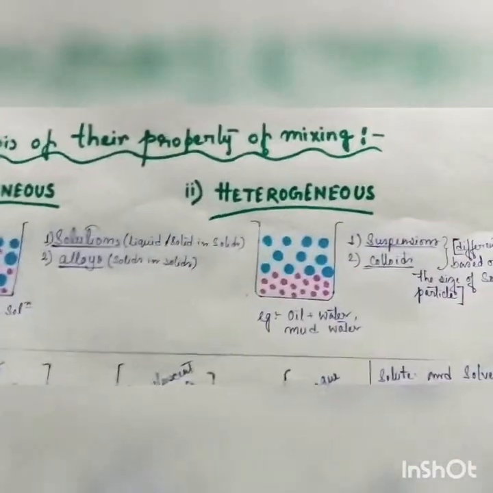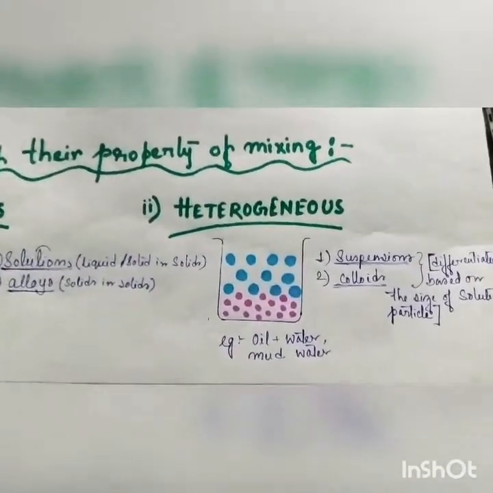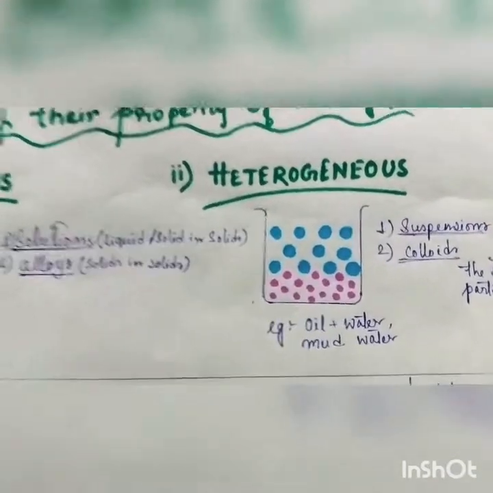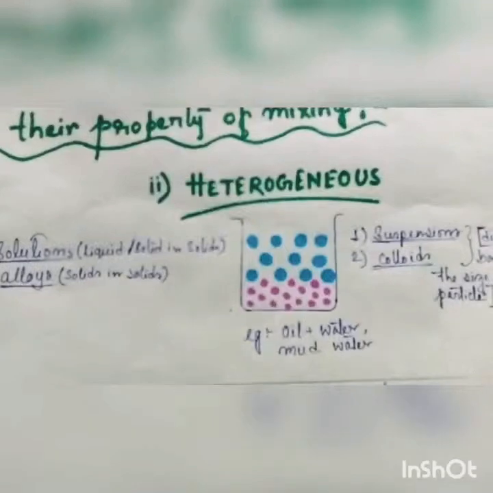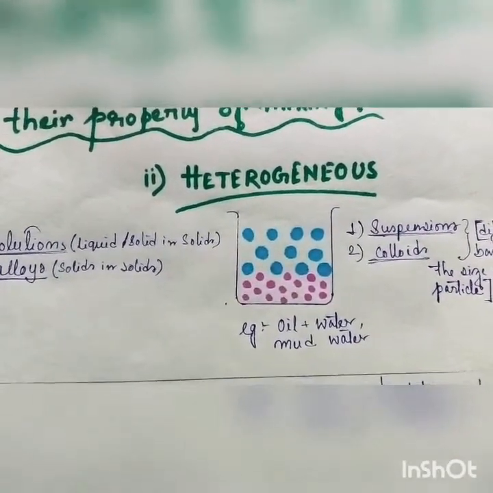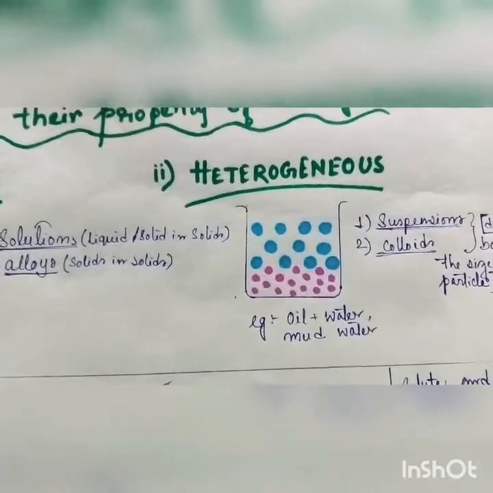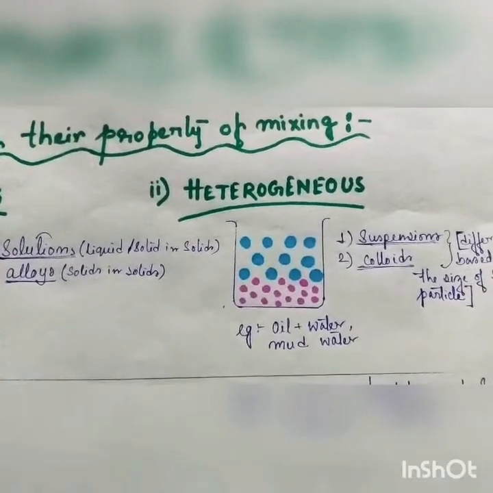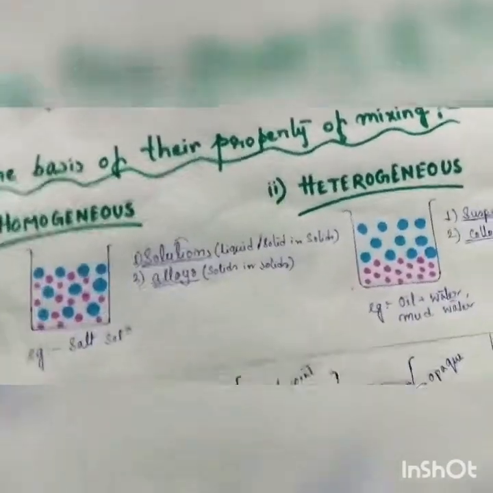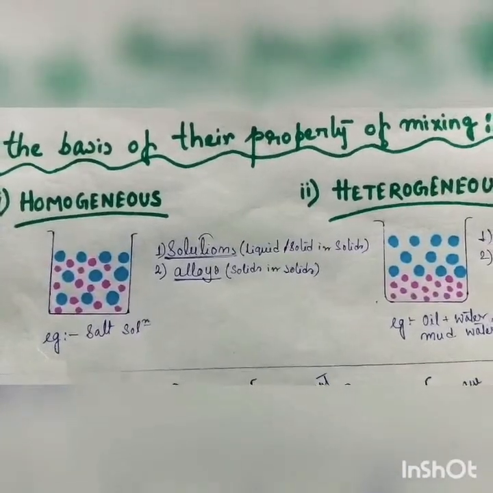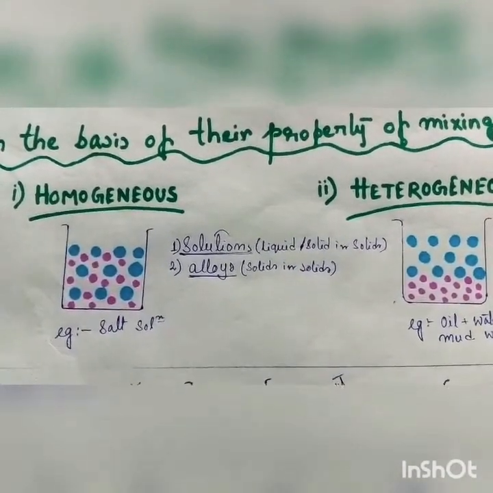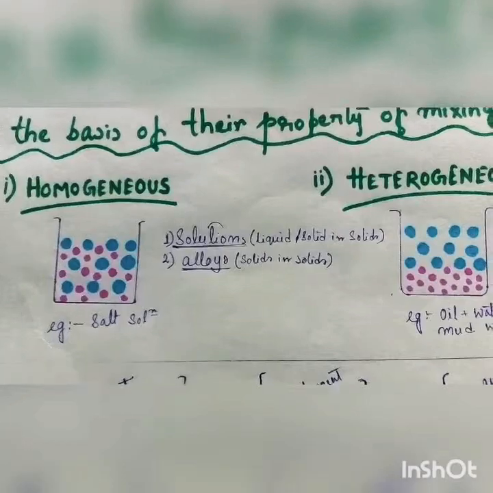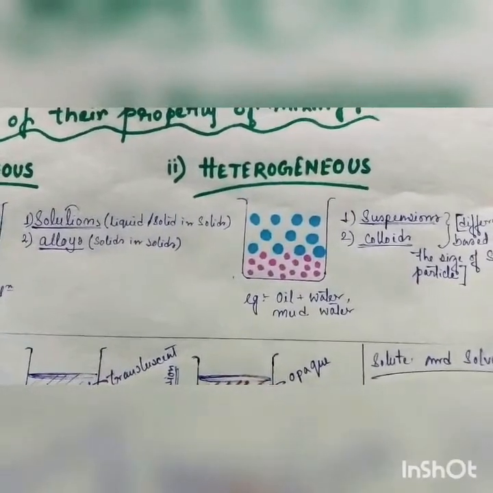Now, in case of heterogeneous mixtures, I can see that the purple molecules are not getting into the intermolecular spaces of the blue molecules. That means they are making a layer, a completely separate layer. Examples of these are oil water, mud water, etc. Now, if all the four categories are categorized under these two subheads, then homogeneous mixture includes solutions and alloys, and heterogeneous mixture includes suspensions and colloids.